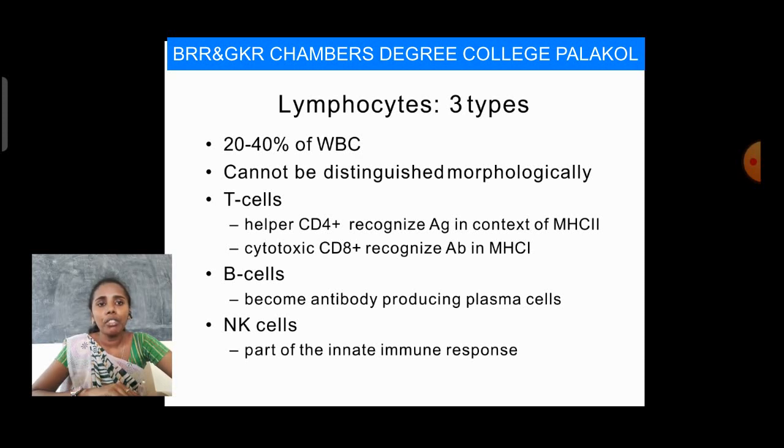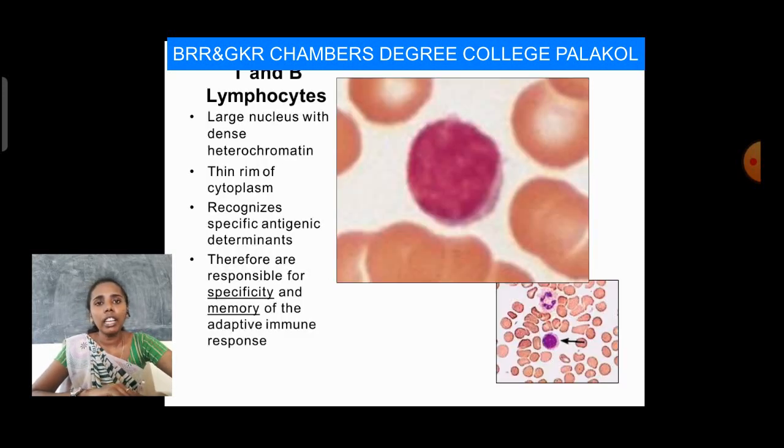Coming to T and B lymphocytes, they have a large nucleus with dense heterochromatin and a thin rim of cytoplasm. So here we can easily observe T cells and also B cells.